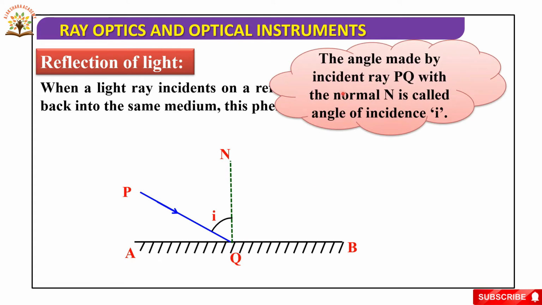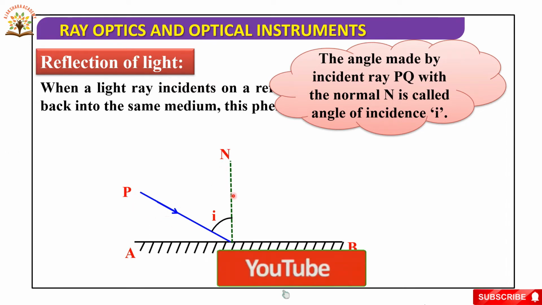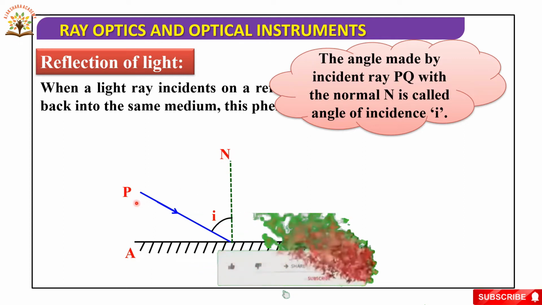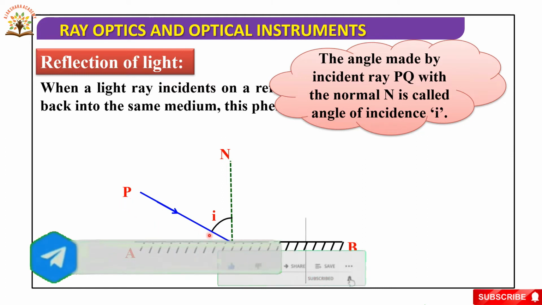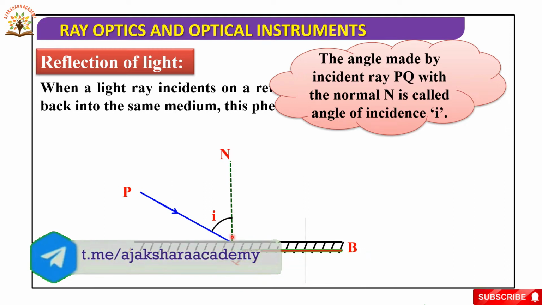The angle made by the incident ray PQ with the normal N is called the angle of incidence. It is denoted by the letter i.